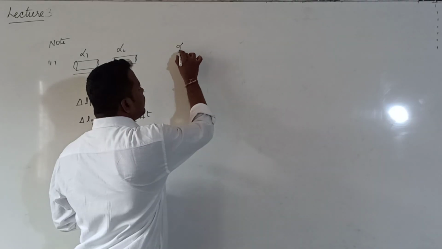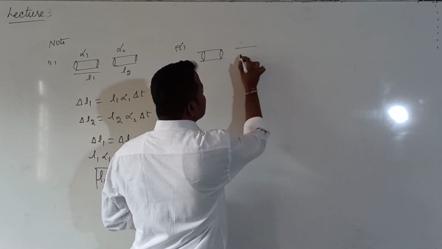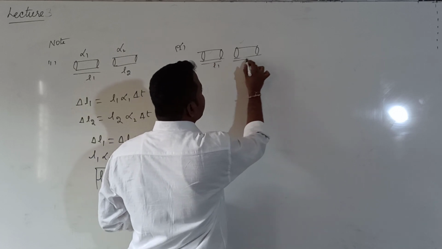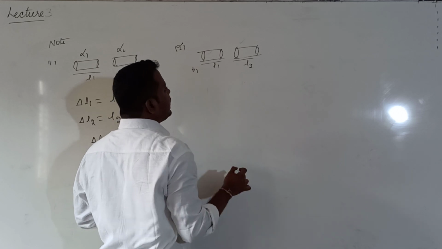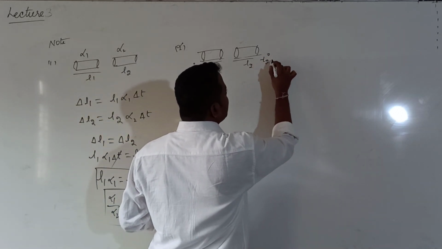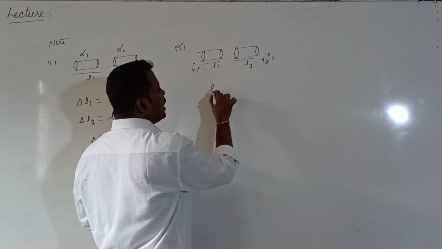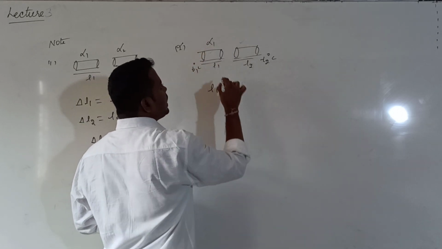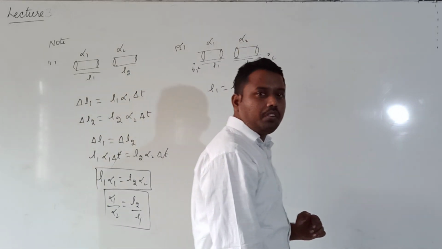Next, the second point. Let me consider again two rods. First rod, second rod. First rod length is L1 at a temperature T1 degrees Celsius. Second rod length is L2 at a temperature T2 degrees Celsius. Let us suppose initially L1 is equal to L2. First rod coefficient of linear expansion alpha 1, second rod coefficient of linear expansion alpha 2.